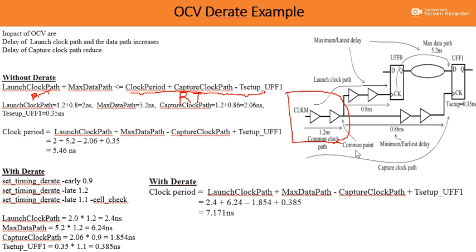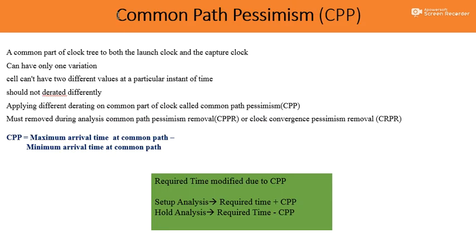maximum delay or it can take the minimum delay, but practically a cell cannot have two different delays at the same time. So in order to correct this factor, there is a third new parameter I am going to introduce here, the CPP, because of this, called common path pessimism. Common path is a common part of the clock tree between the launch and capture clock, so we can have only one variation. Either we can go for the maximum variation or we can go for the minimum variation.